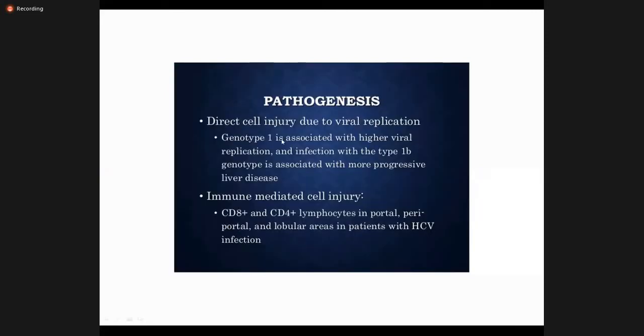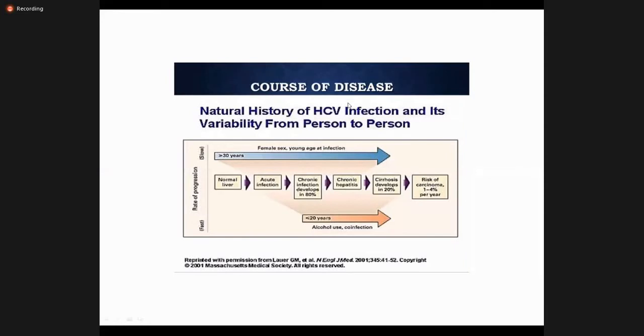Now, coming to the pathogenesis, there is direct cell injury due to viral replication, and there is immune-mediated injury. Direct is direct damage to the cell by the virus, and the immune system of the body gets activated and causes cell injury. So coming to the natural history, just like hepatitis B, 30 years are needed from this stage to this stage.